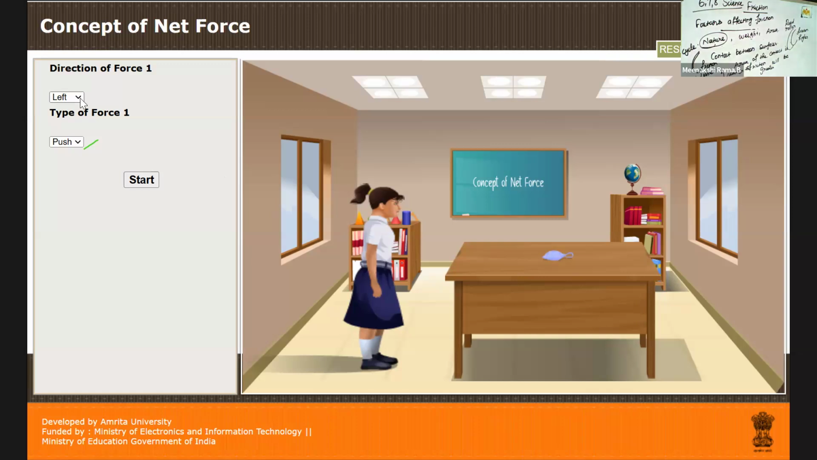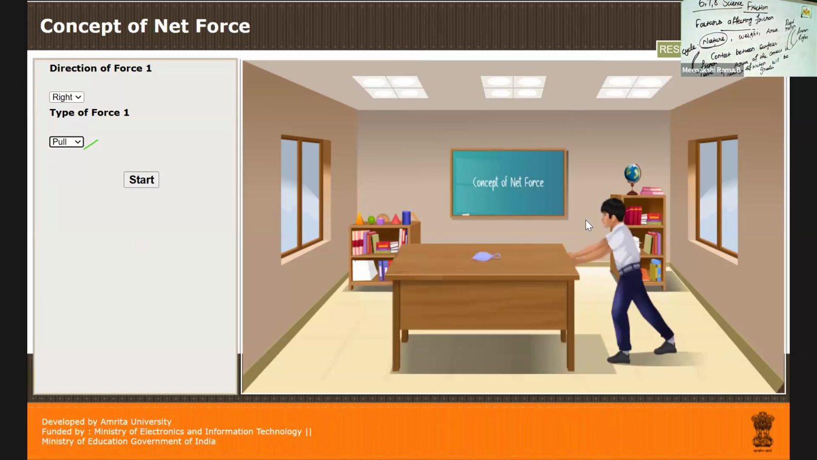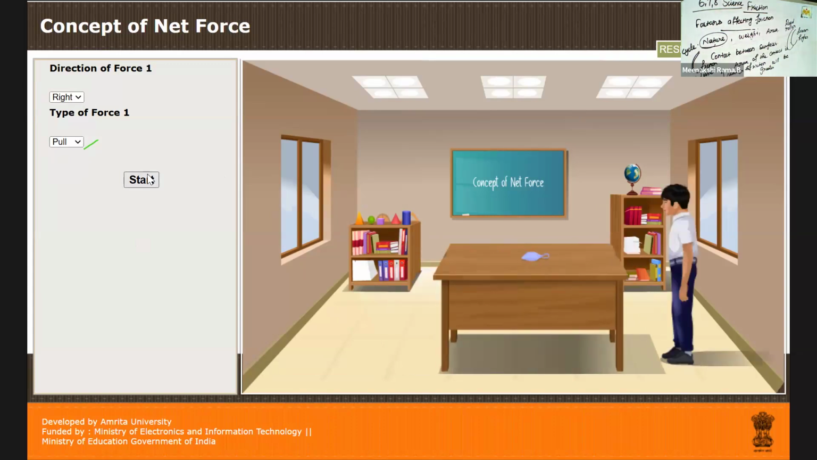Okay, next one, right side. Yes, this is the right side movement. The boy is standing here. Yes, I'm choosing the pulling action, not the pushing action. Pulling action means the boy pulls the bench. Yes, the bench moves backward, not forward, because this is the action of pull.